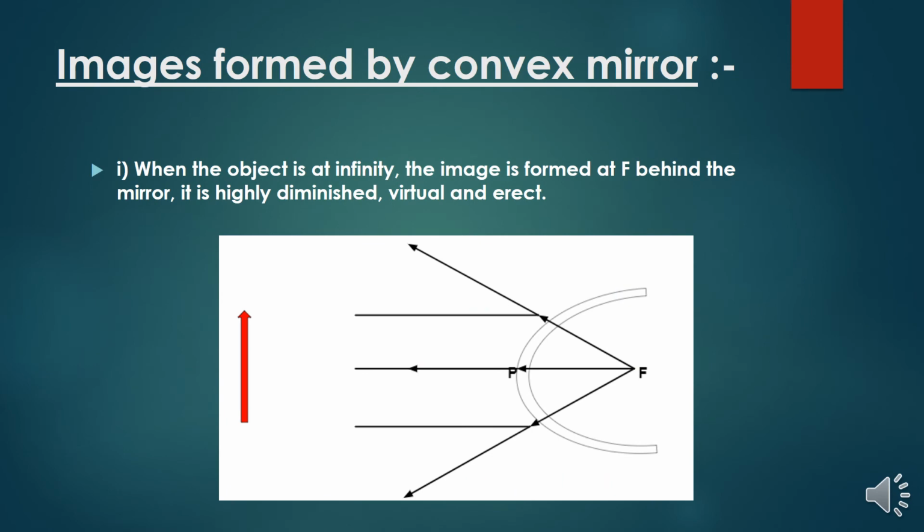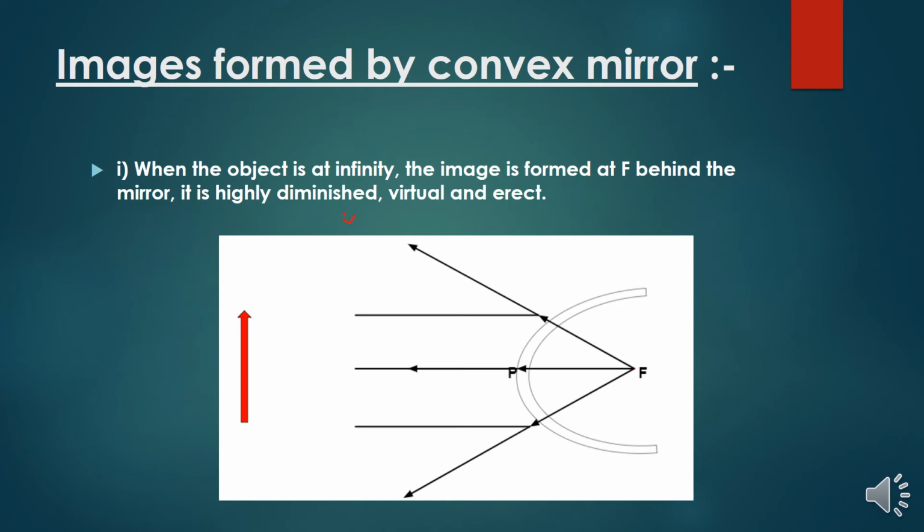So far we have discussed the image formation of a concave mirror. Now we will discuss the image formation by a convex mirror. In a convex mirror we have only two positions. Suppose my object is at infinity, the image is formed at F behind the mirror, it is highly diminished, virtual, and erect.